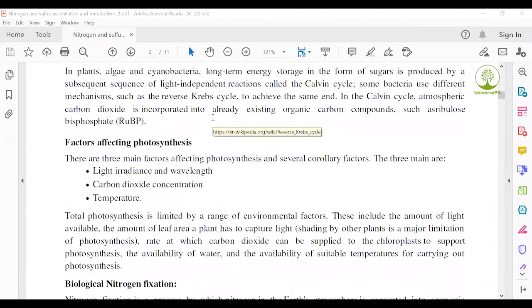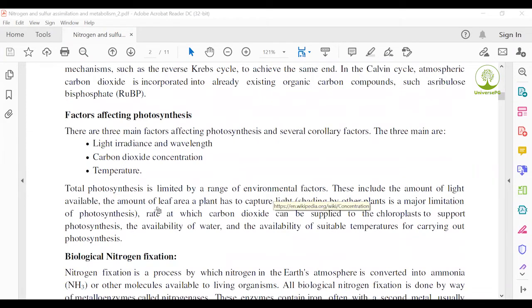Factors of photosynthesis. Some factors directly involved in the photosynthetic reaction: light, irradiance, and wavelength, carbon dioxide concentration, temperature. Some other factors: amount of leaf area, size of leaf, light intensity, availability of water, availability of suitable temperature, etc. Those are the major factors affecting the photosynthetic reaction.